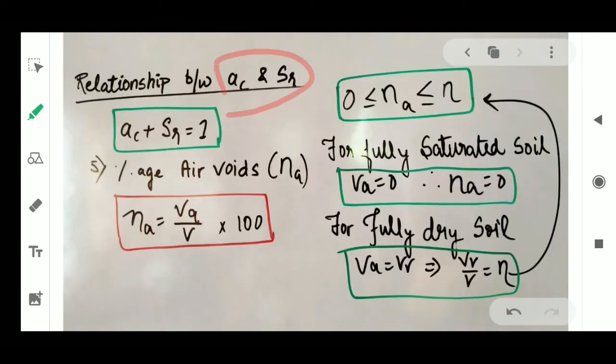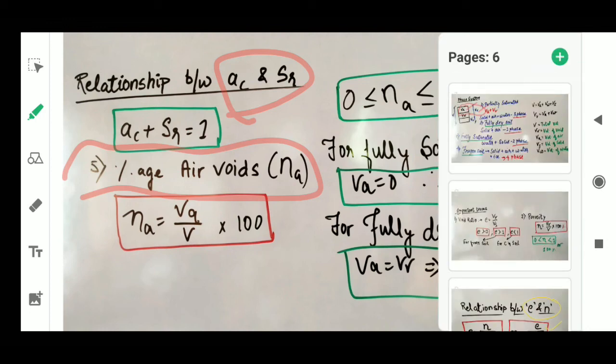And the relationship between AC and SR, air content and degree of saturation: air content plus degree of saturation we add, we can get 1, right?